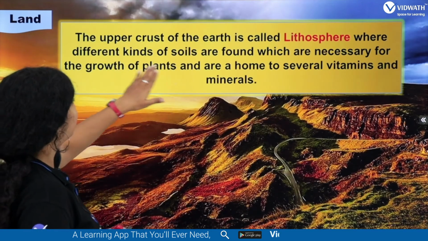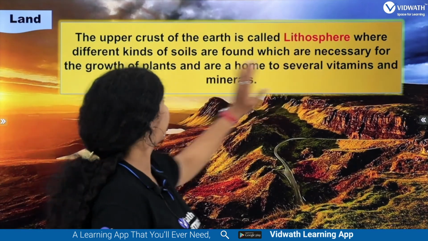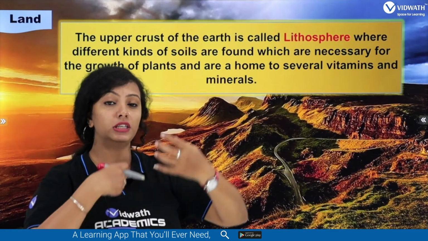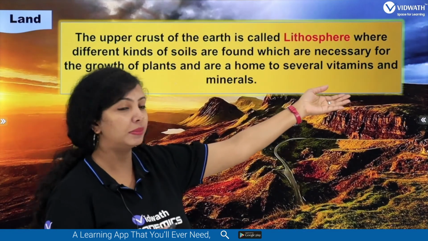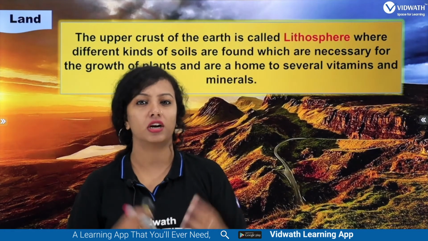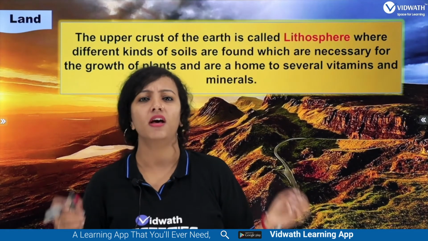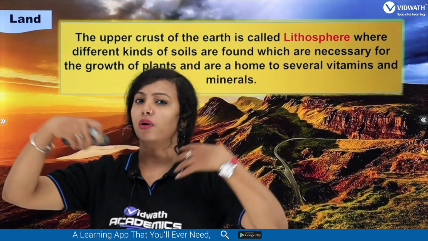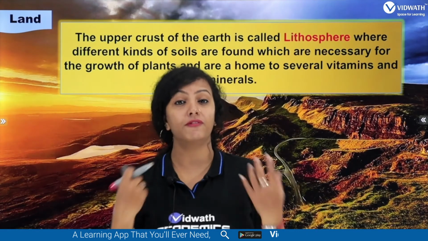Yeah. So different kinds of soil are found which are necessary for the growth of plants. For the growing of plants, we need so many minerals and vitamins, and they are all in none other than the lithosphere, which contains lots of minerals and vitamins which make the plants grow properly, and plants grow into big trees to form a big forest.